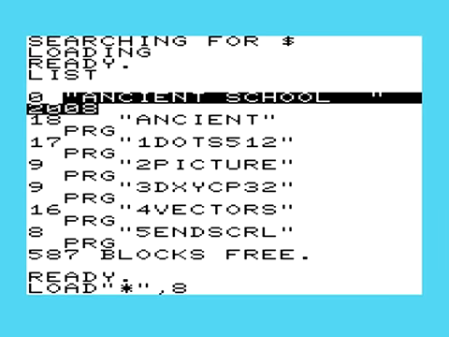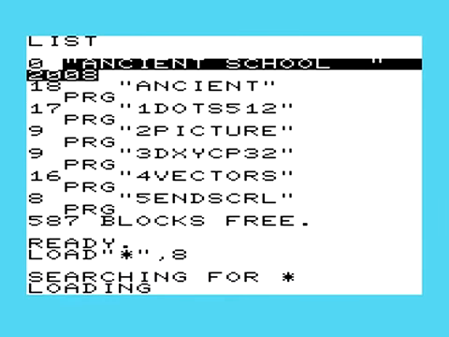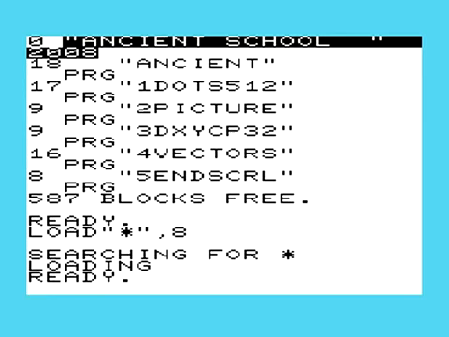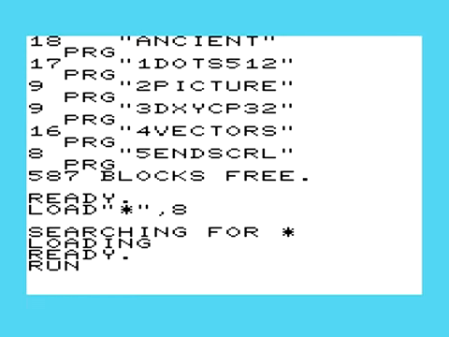Now, if we want to load a program, we can specify one or use an asterisk for the first program on the disk. Once it's done, just type run to start the program. To sum up this video, I'm going to show you parts of a demo written in 2008.